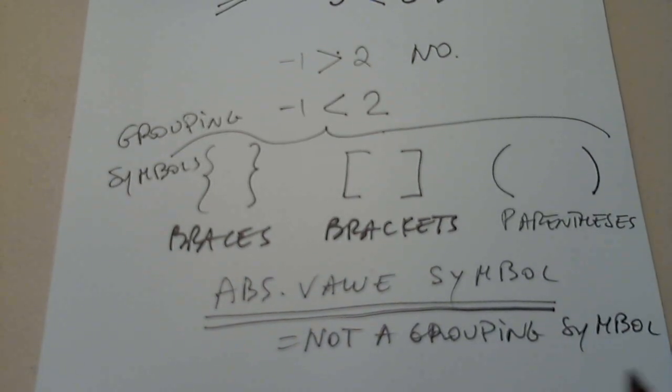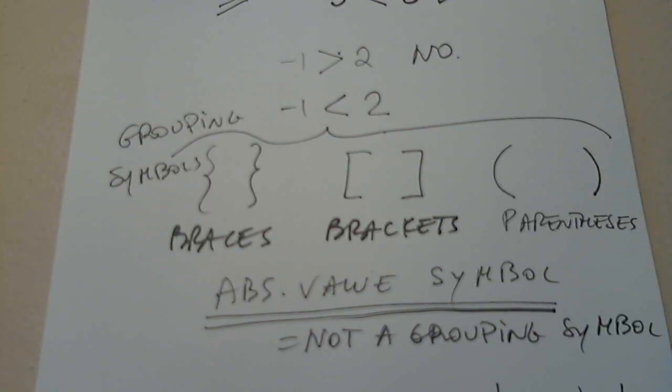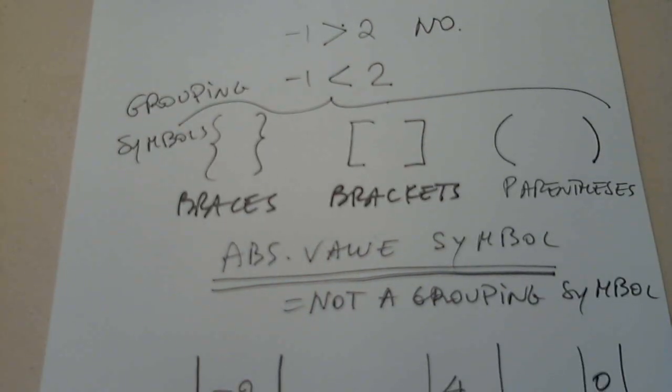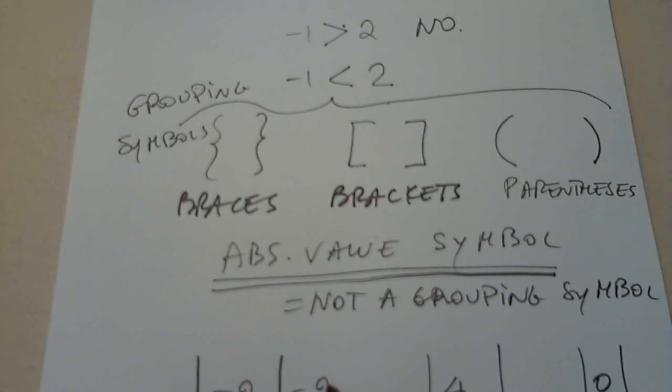What does it look like? And what does it mean? Two vertical bars. Let's say I have -2, let's say I have 4, and let's say I have the absolute value of 0. The absolute value of -2 is the distance between 0 and -2. And the distance is 2 units.